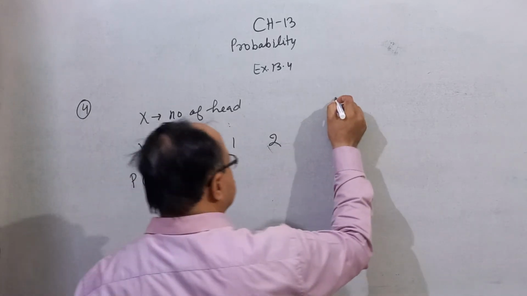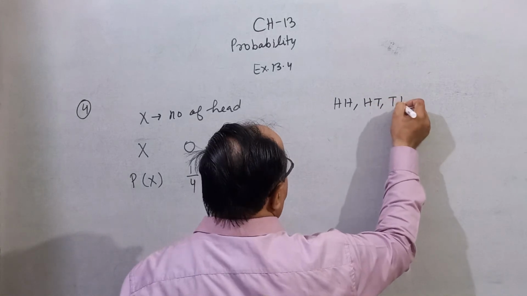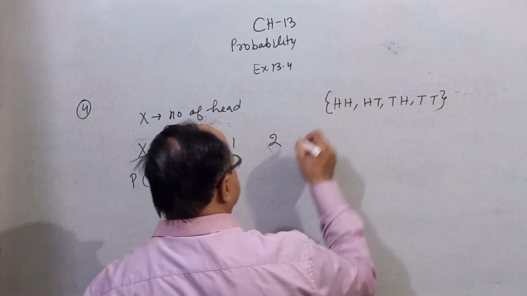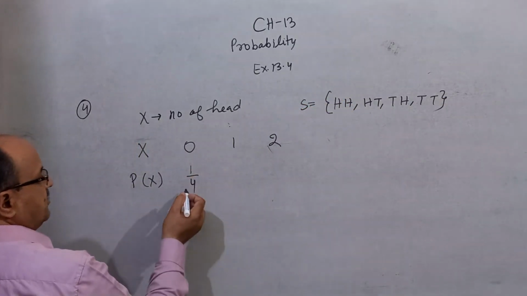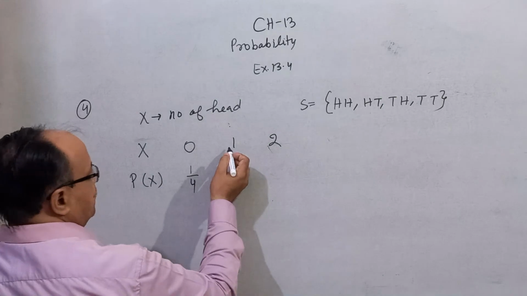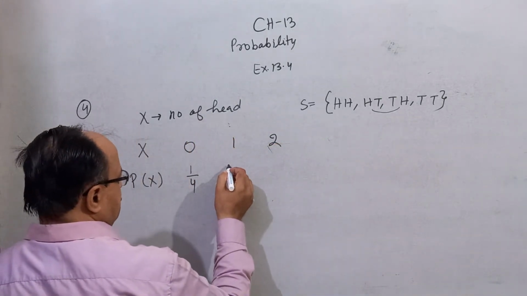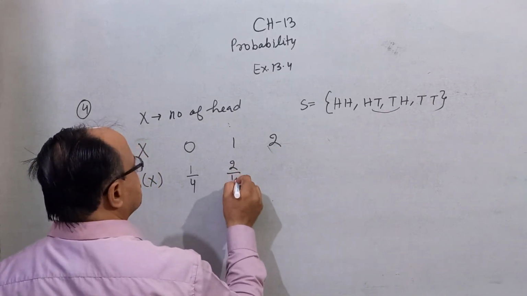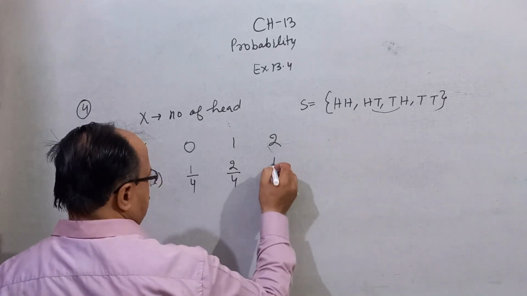You know that when you toss a coin, the outcomes are HH, HT, TH and TT. This is the sample space, and 0 means TT. Probability of TT is 1 by 4, and 1 means these two, 1 head and 1 tail. The probability is 1 by 4 plus 1 by 4, that is 2 by 4, and 2 means both heads. It means 1 by 4.